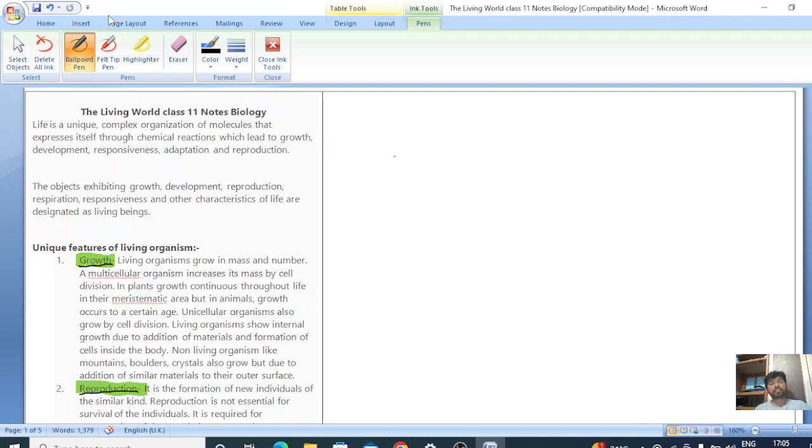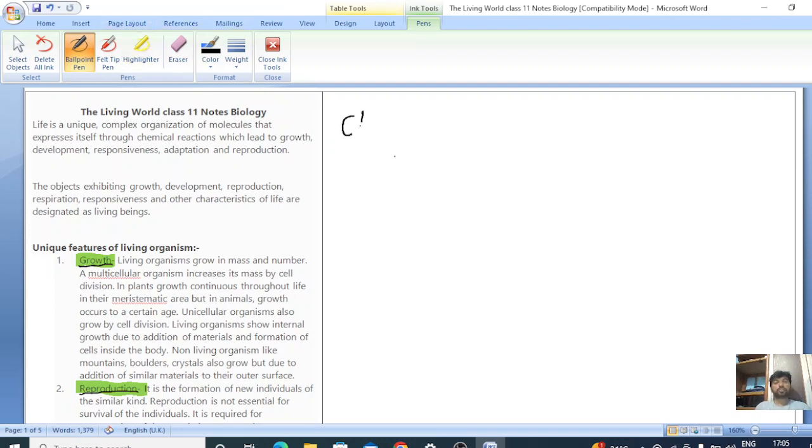There are other characters which lead to the growth of an organism, reproduction, and metabolism. These characteristic features define a living organism.